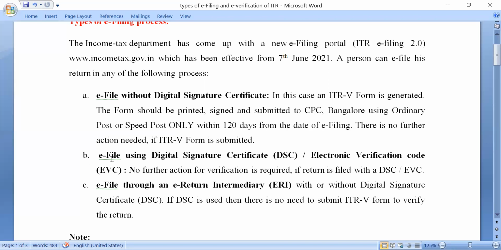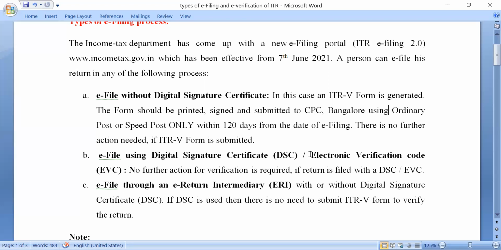The second method is e-file using digital signature certificate. Once you use the digital signature certificate, there is no need to go for further verification. That will automatically e-verify your return. It is called electronic verification. So if you have not used a digital signature certificate, you will have to generate the ITR-V form and submit it to the Income Tax Office, CPC Bangalore. And if you have used a digital signature certificate or electronic verification code, then it's very simple. You don't have to go for e-verification separately because it is done automatically.